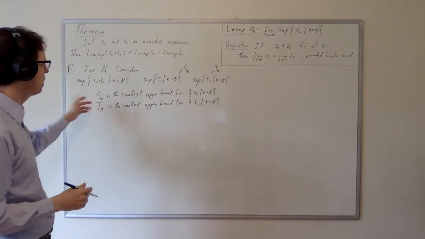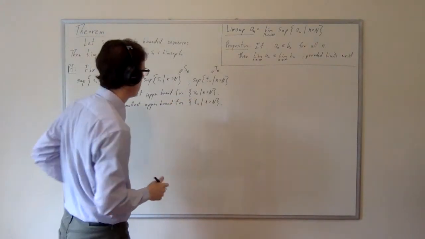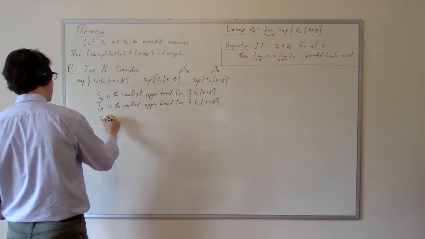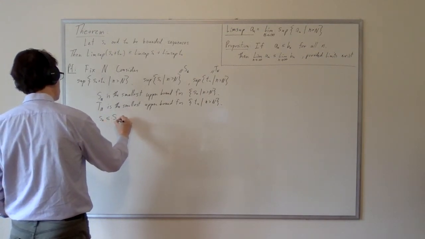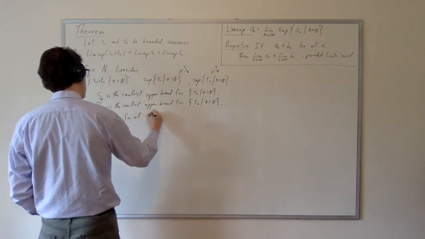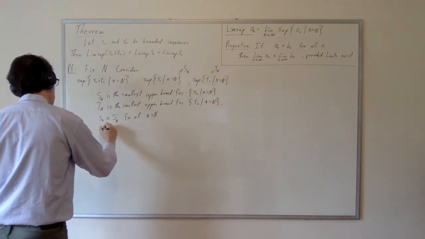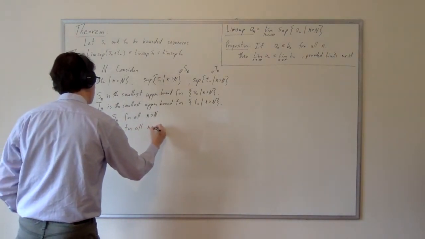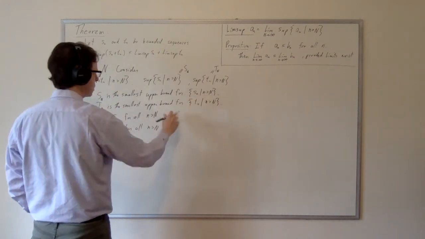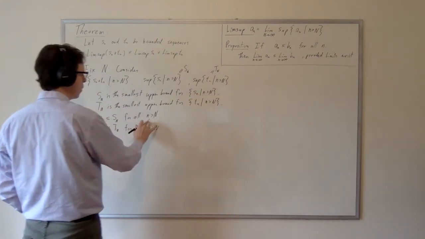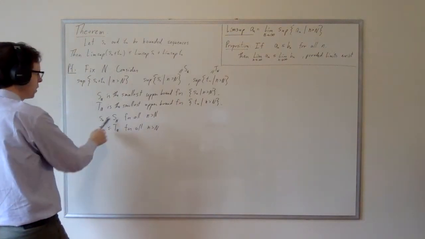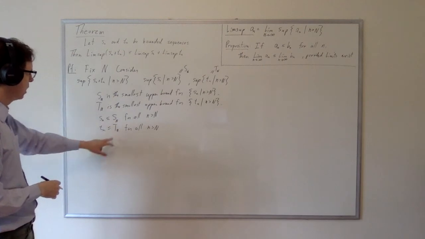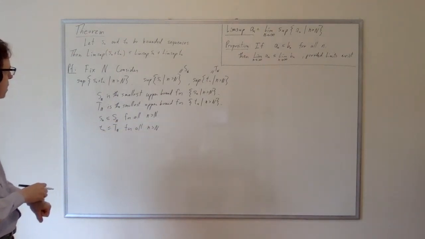And so what it means for cap S sub N to be an upper bound of this set is that little sn is less than or equal to cap S sub N for all n greater than cap N. And then I can say the same thing about the t's. It's for all n greater than cap N because this set is the tails of the sequence where n is greater than cap N. So that means that cap S sub N exceeds little sn, and cap T sub N exceeds little tn.